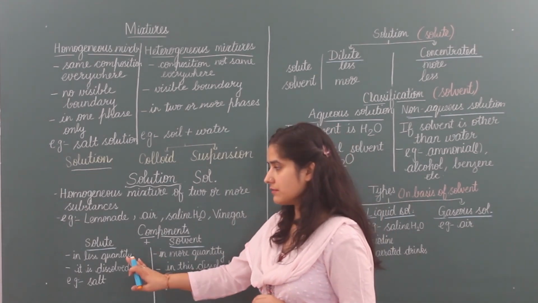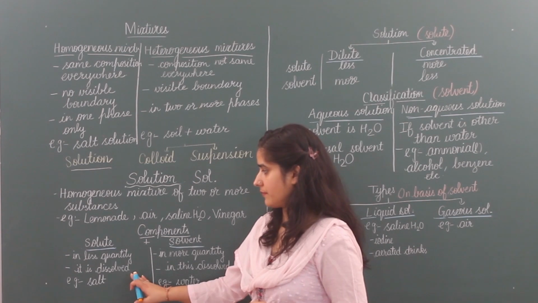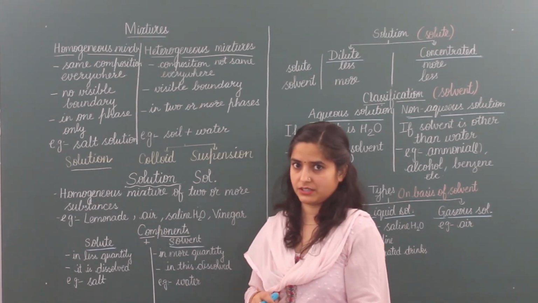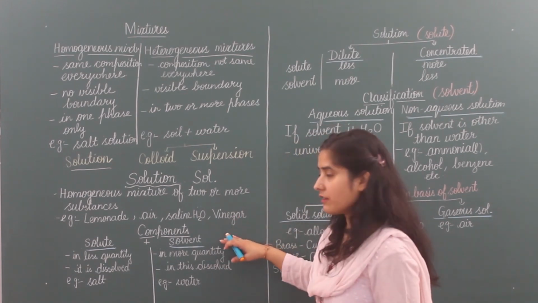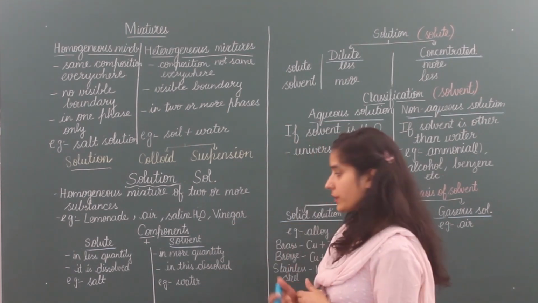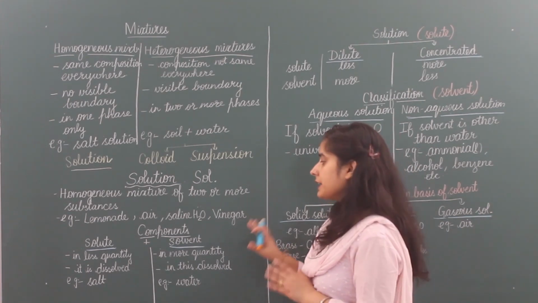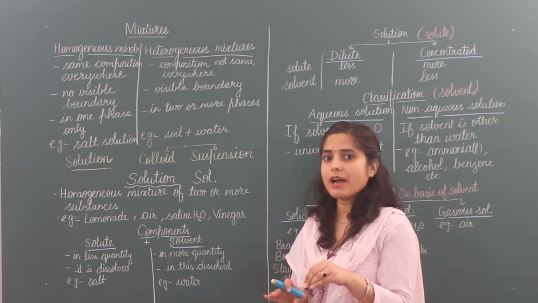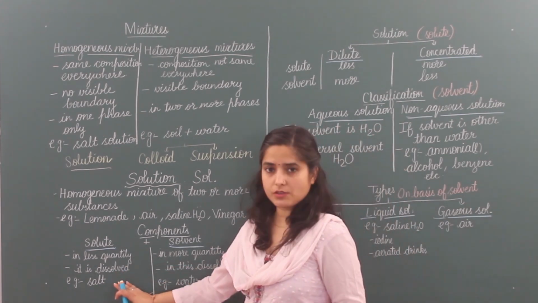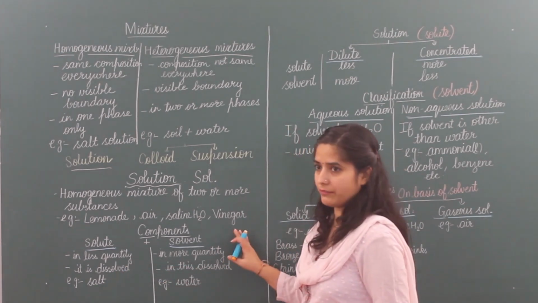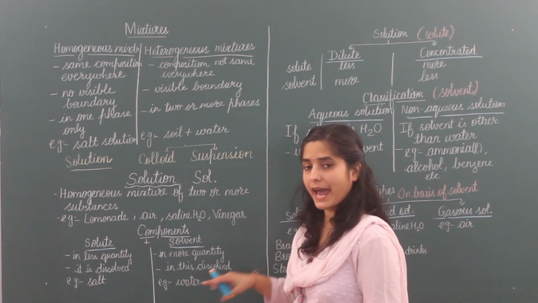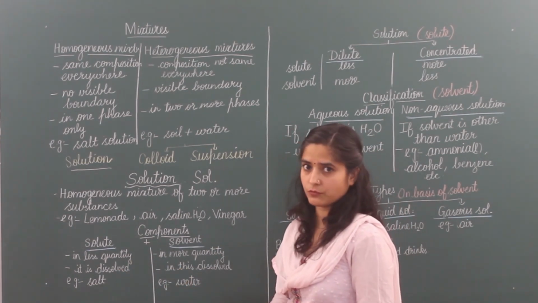It is always dissolved in another thing. And solvent is mostly present in more quantity, and in the solvent we dissolve other things. For example, salt is solute and water is solvent. That means we have to add salt in water and then make saline water.